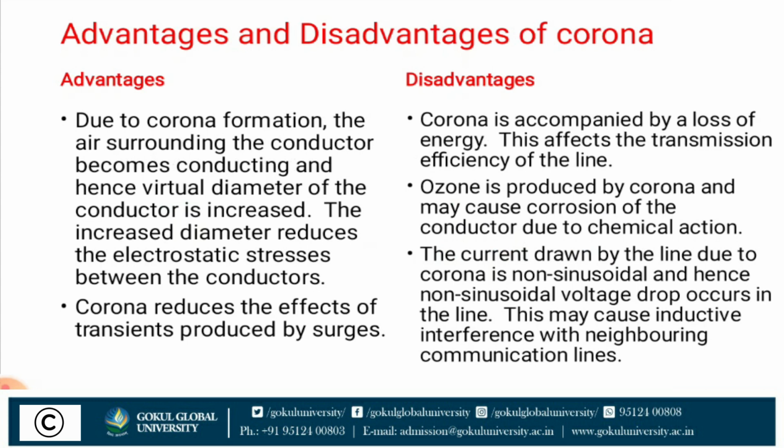And disadvantages. Corona is accompanied by loss of energy. This affects the transmission efficiency of the line. Ozone is produced by corona and may cause corrosion of the conductor due to chemical action. The current drawn by the line due to corona is non-sinusoidal in nature and hence a non-sinusoidal voltage drop occurs in the line. This may cause inductive interference with neighboring communication lines.